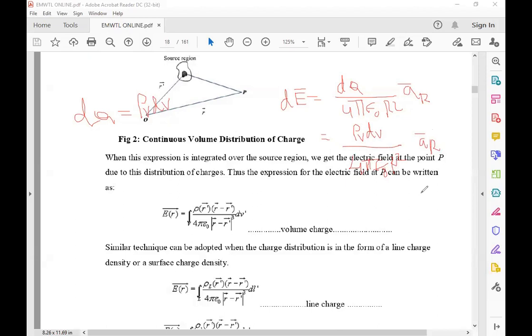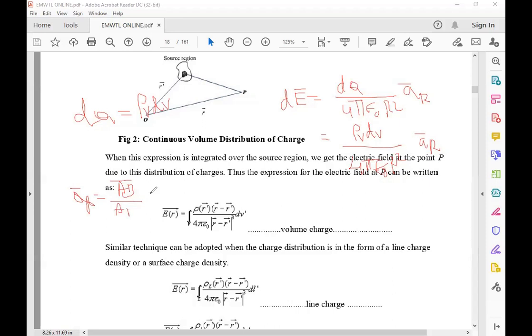We already learned in the coordinate system that the base vector is the vector divided by its magnitude. A R bar, for example for A to B, is the vector AB by the magnitude of AB.